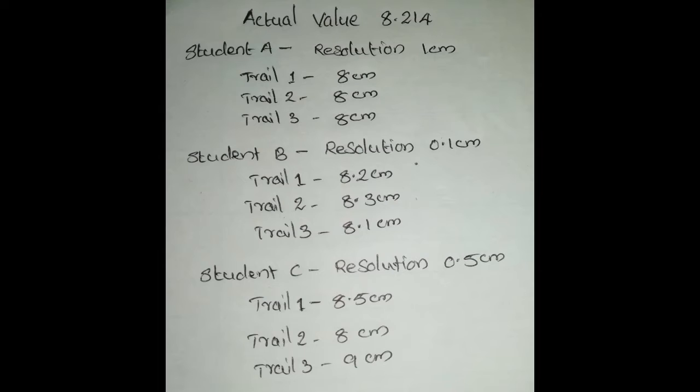But in the case of student A, no matter how many trials he takes, that is no problem. In almost all situations he obtained 8 centimeter, because his scale is only able to resolve that much. So comparing with the true value or the actual value, there is more accuracy for student A. That's why we mentioned that when we try to make a measurement in a more precise way, the accuracy decreases, because the possibility of error increases when we are using highly precise measurement. More precise measurement never gives an accurate one. The accuracy sometimes comes with low precise measurements.